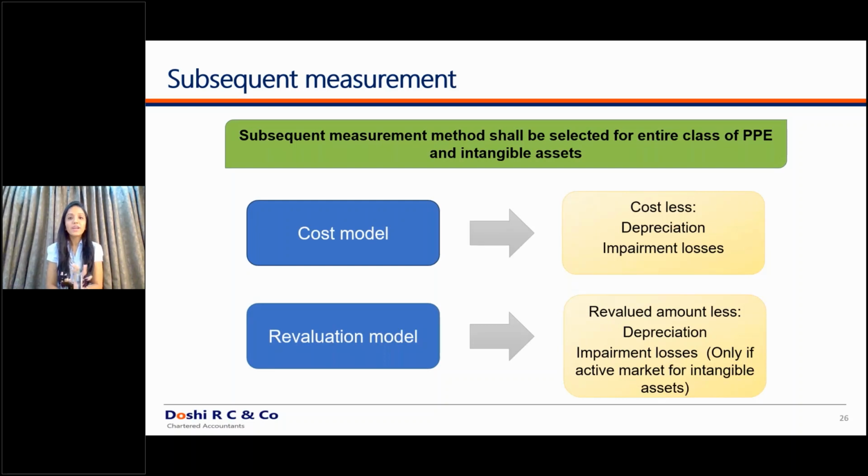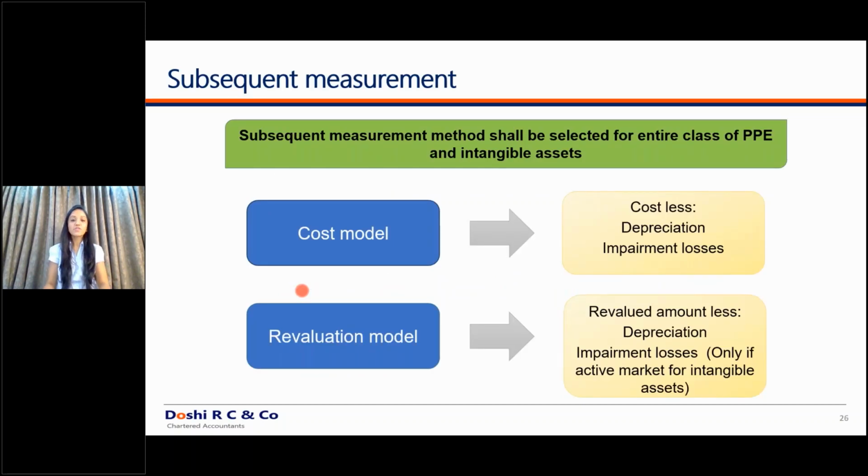Now, for intangible assets, you can follow the revaluation model only if there is an active market for that particular intangible asset. If there is no active market for that intangible asset, you cannot follow the revaluation model for it. And it is very difficult to identify whether there is an active market for an intangible asset and prove it, because unless these assets are in the nature of software or something similar, for other assets like patents, copyrights, your own customer price list, it is very difficult to identify whether there is an active market for that asset or not.